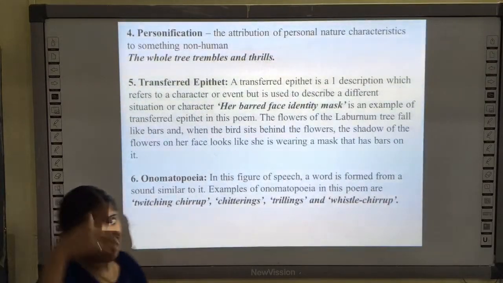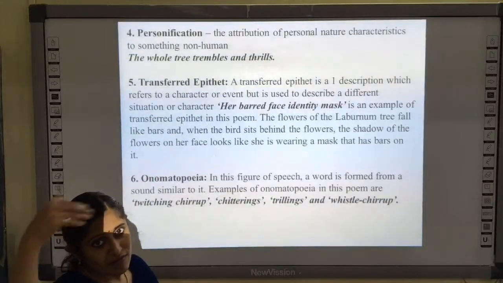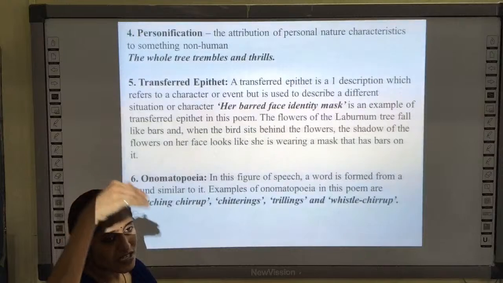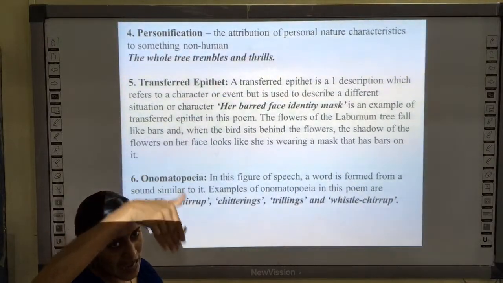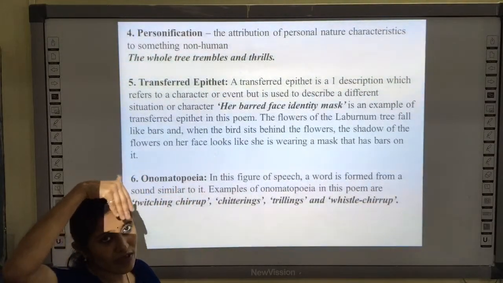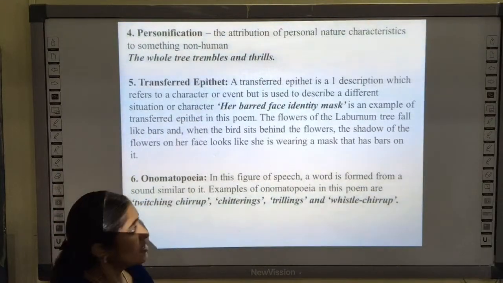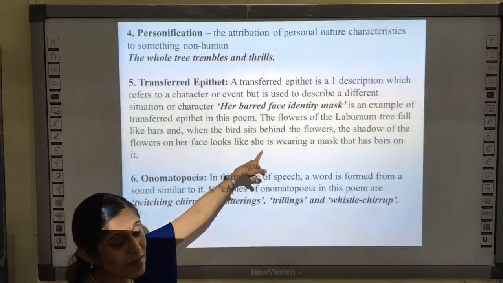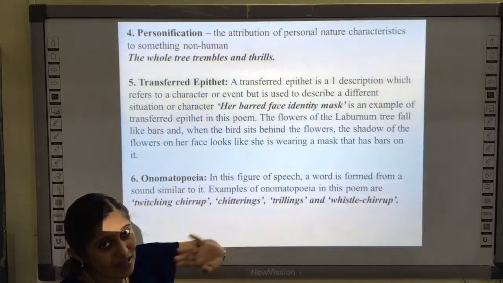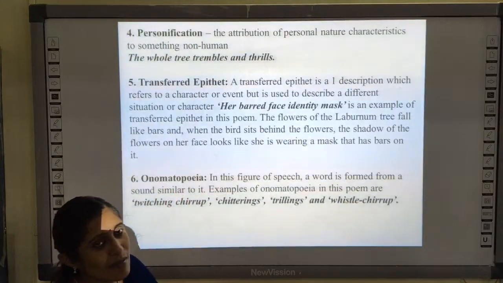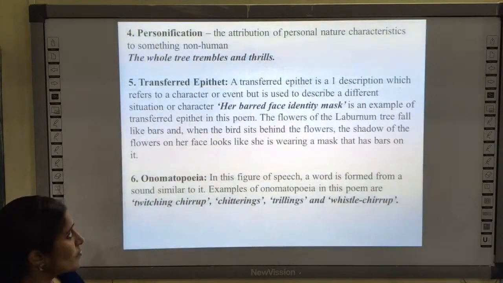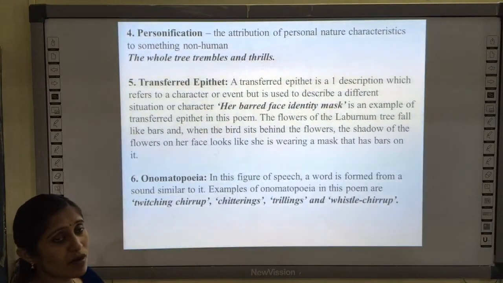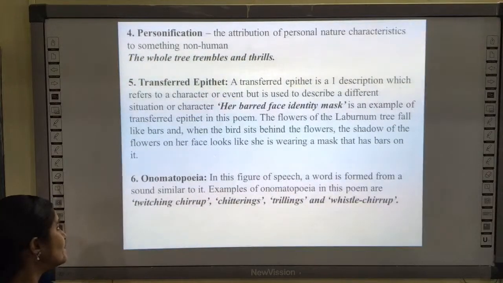So as I said, it can be interpreted in two manners. You might have seen the flowers, isn't it? So when she is sitting behind the flower, the shadow of the flowers is reflecting on her face and it is just like stripes. So it is not the face that is barred, but it is the mask, the identity. It is the lines that are coming over the face. Okay. So her barred face identity mask is the example of transferred epithet in this poem.